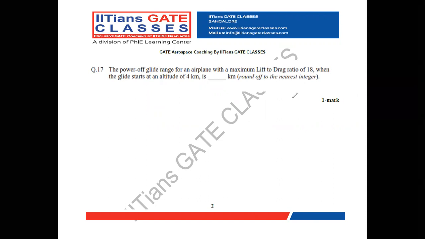So they ask us to find the range of the aircraft. The given data is L by D equal to 18, and the altitude at which it starts to glide is 4 kilometers.